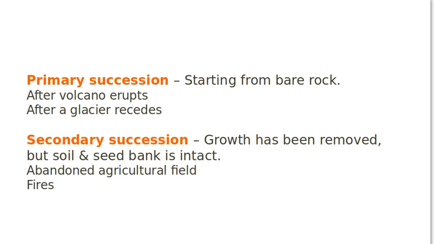The other type is known as secondary succession. Secondary succession means there was already some vegetation, some growth, but that growth has now been removed. Again, it can have natural causes or man-made causes that wiped out the vegetation from that area, but the soil and seed bank are there. For example, abandoned agricultural fields. After fire, generally we find secondary succession takes place. So this type of succession falls second in line, and it is known as secondary succession.